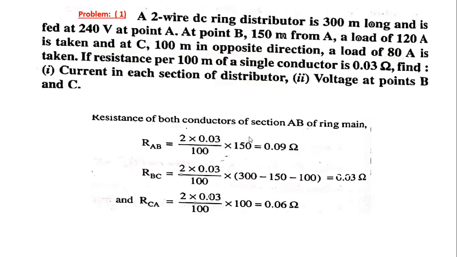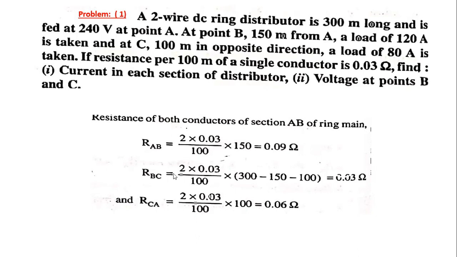For 150 meters, the value is 0.09 ohm. So the resistance across the A to B section is 0.09 ohm. Next, we calculate the resistance across the B to C section.